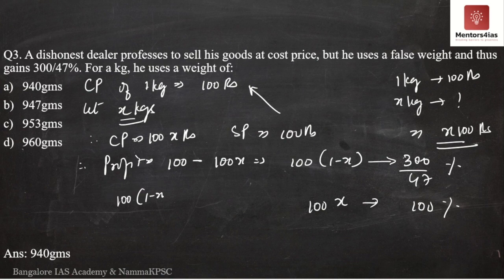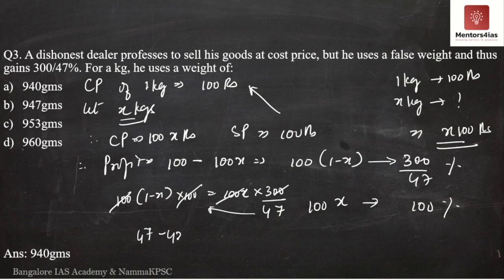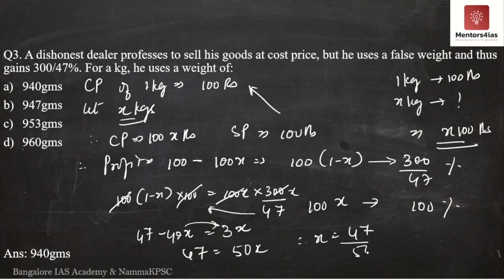So what will you do here? We have 100 into 1 minus x into 100 is equal to 100x into 300 divided by 47. 100 and 100 get cancelled, 0 and 0 get cancelled over here. So we have 3 on this side, we have 3 on this side. Cross multiplying, we take 47 to the left hand side. We have 47 minus 47x, and here also we have an x, 3x is equal to 3x. Therefore 47 is equal to, taking minus 47x to the other side, 50x. Therefore x is nothing but 47 by 50.